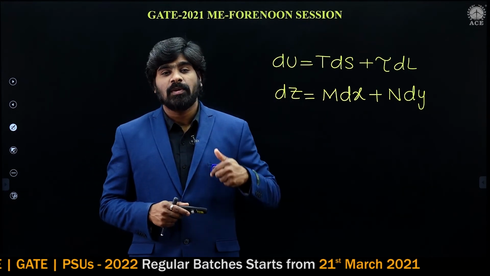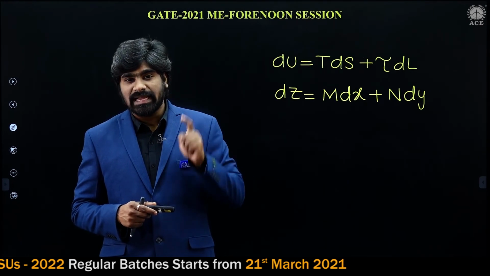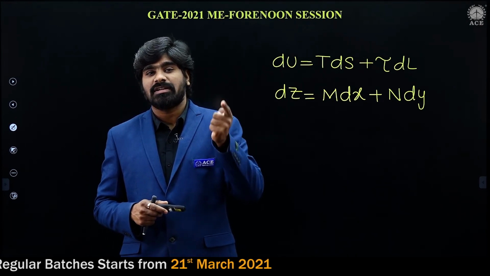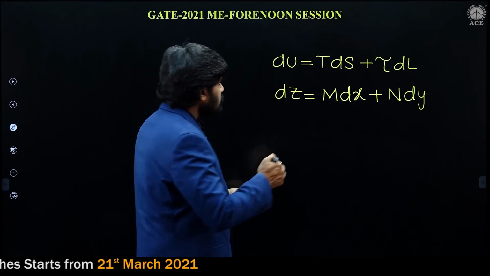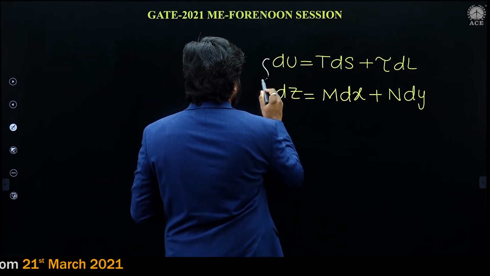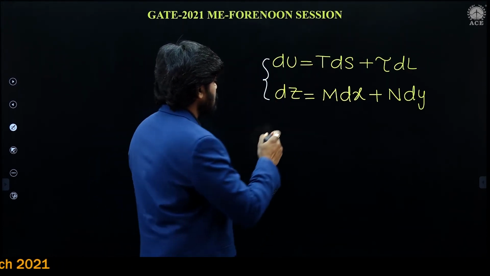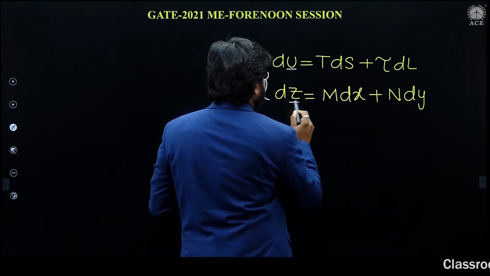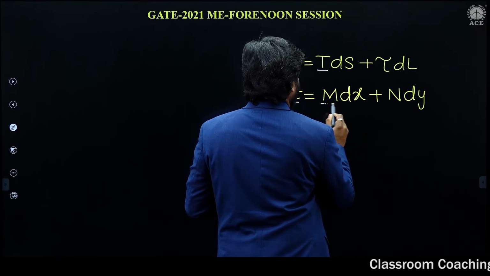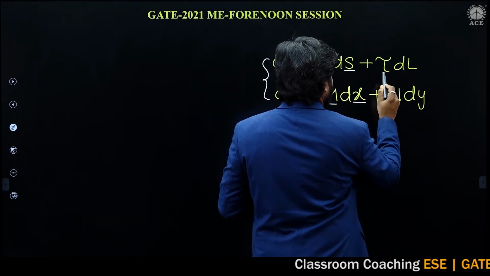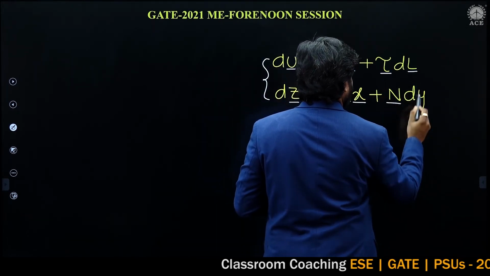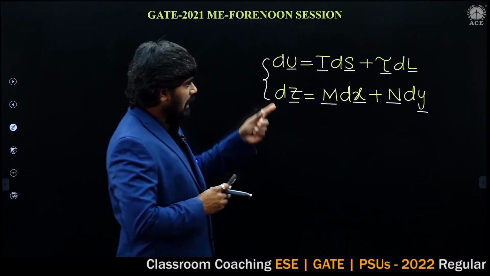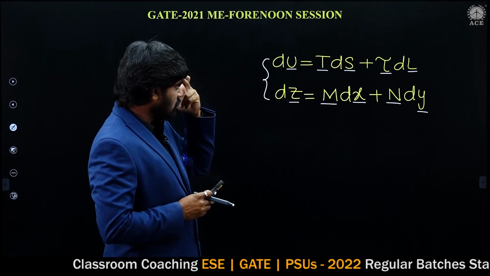For it, we can write dou M by dou y at constant x is equal to dou N by dou x at constant y. Let's compare both the equations: U is z, T is M, S is x, tau is N and L is y.